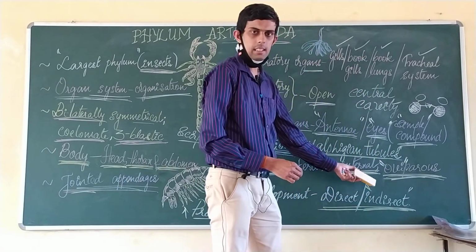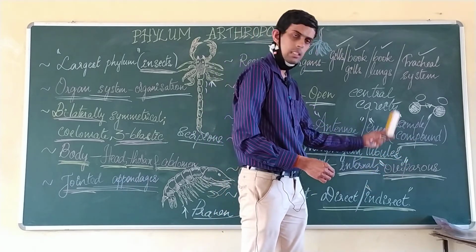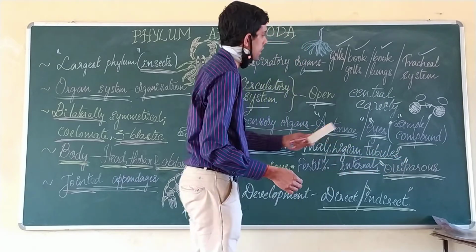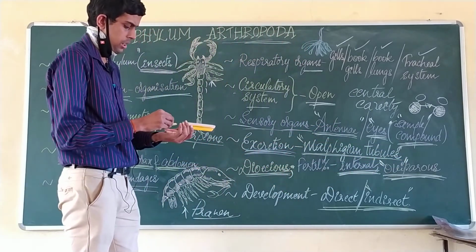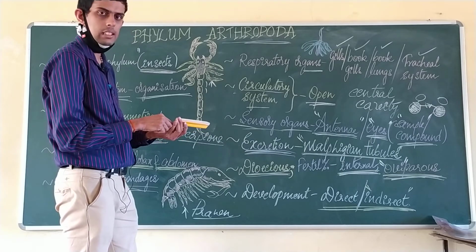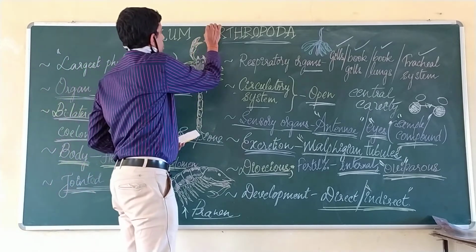After passing the larval stage, the larva reaches the pupal stage, and then the adult arises. So that completes the general and important characters of the phylum Arthropoda.